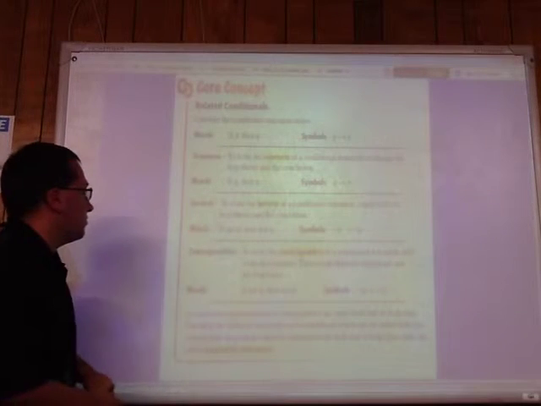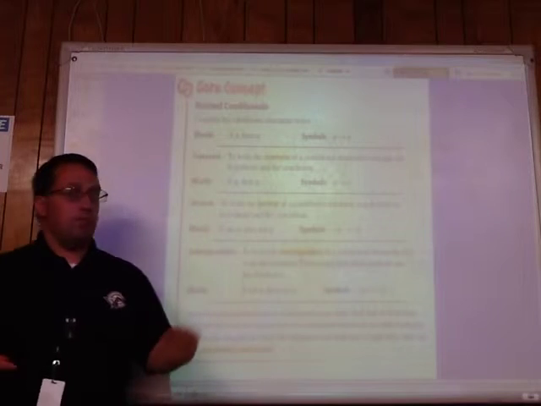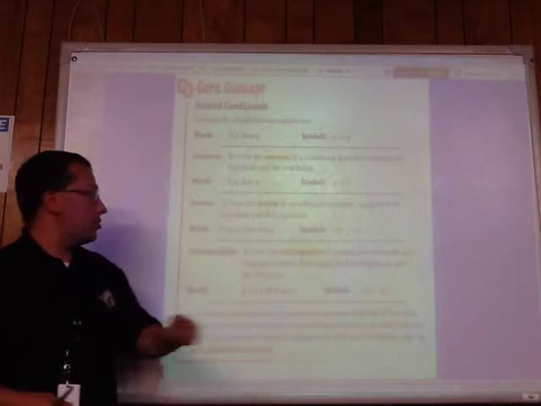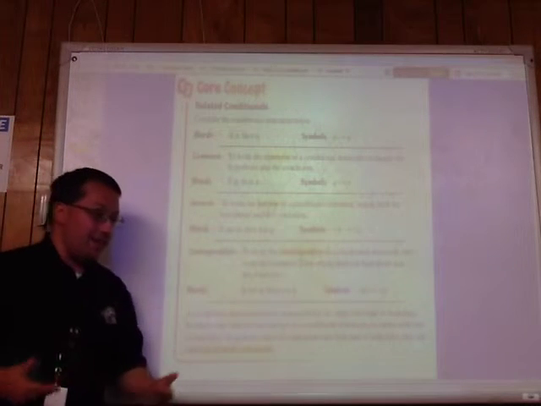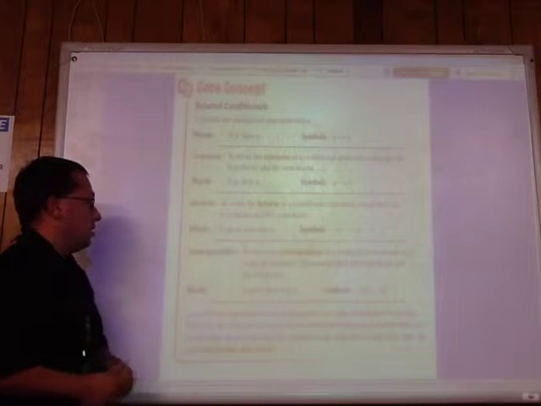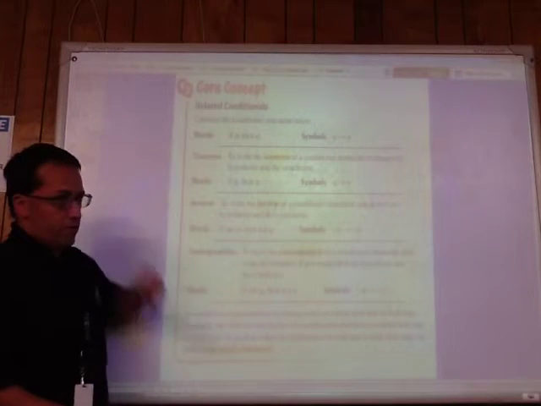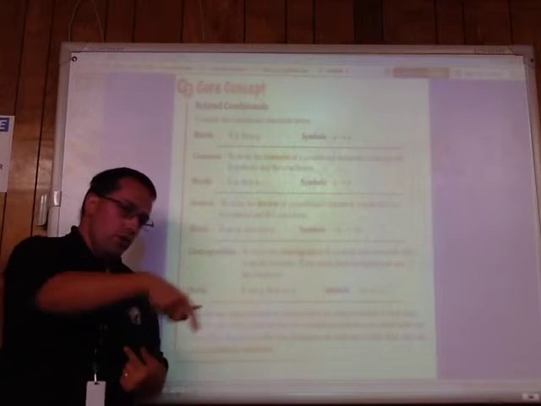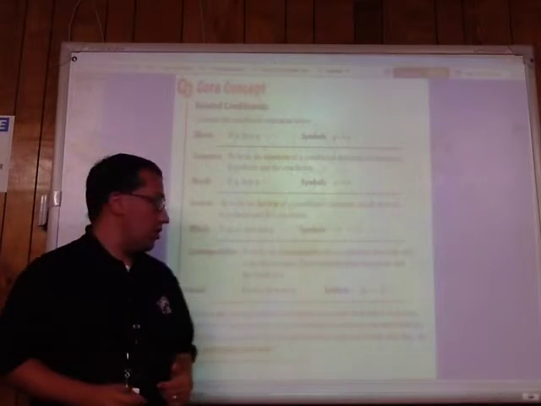That's the converse. The inverse, what you do is you negate both the hypothesis and the conclusion. So if not P, then not Q. If I did not get paid today, then I will not take you to the movies. That would be the inverse there. And the contrapositive is basically the inverse of the converse. We're going to rearrange the order, and we are also going to negate them both.